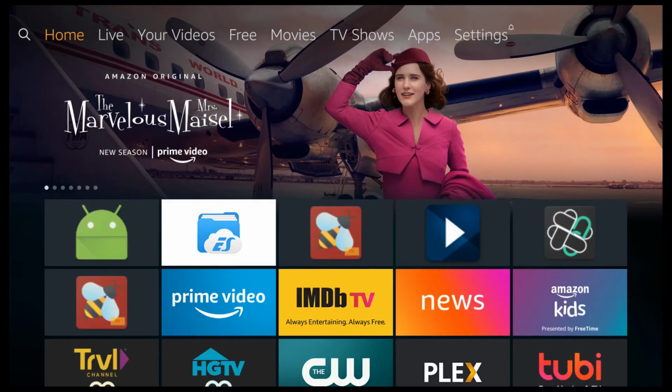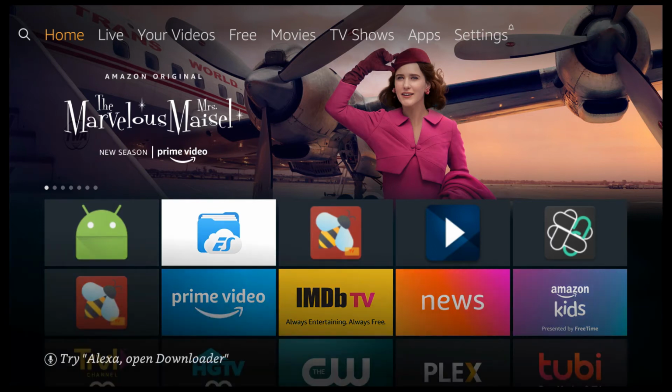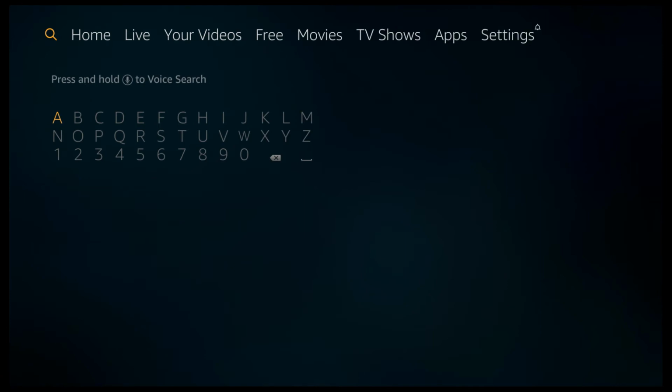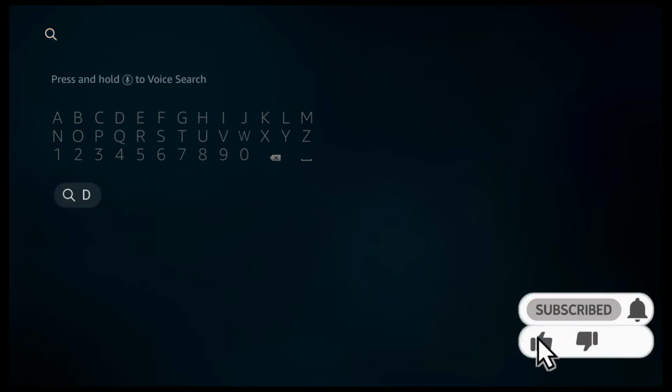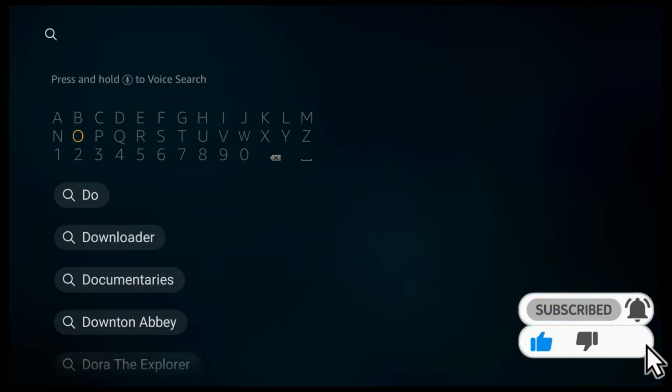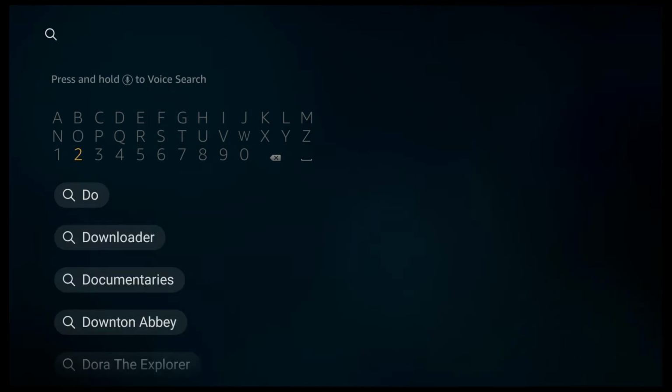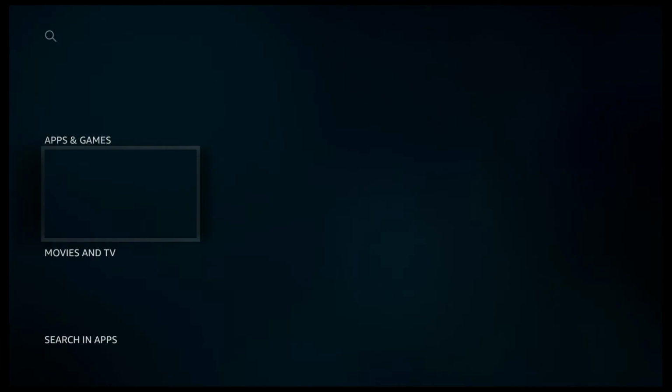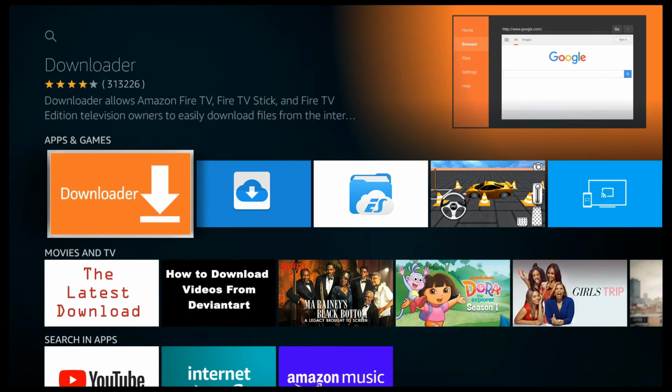Now we need to install the downloader app, which is used to download third-party applications. Through this app we download Yesplayer on Firestick. So click on the search icon on the left side above the menu and type here downloader. When you type two or three letters, the suggestion downloader appears. So scroll down and click on it. And here you can see the orange colored downloader icon. So click on it.